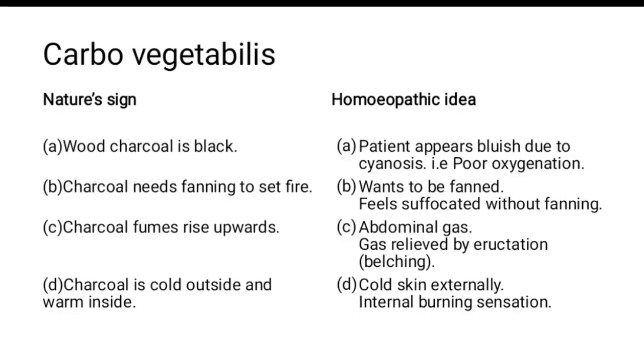Here I will tell one difference about carbo veg and lachesis. Carbo veg patient will require rapid fanning from near, but the lachesis patient will require fanning from distance. Okay, next point, I told now that fumes rise upward, like that the carbo veg patient also gets amelioration by eructation. Next point is charcoal is cold outside but inside it is hot.